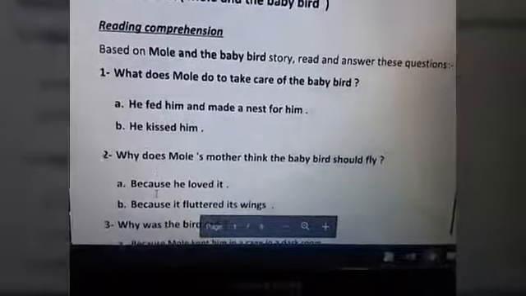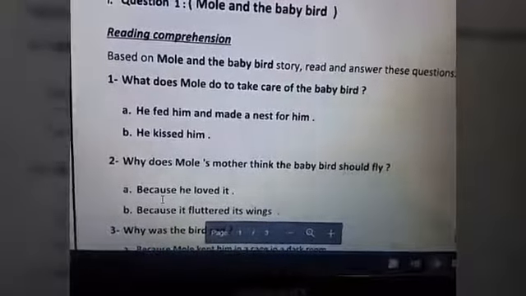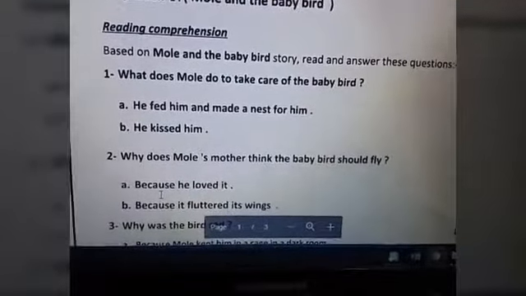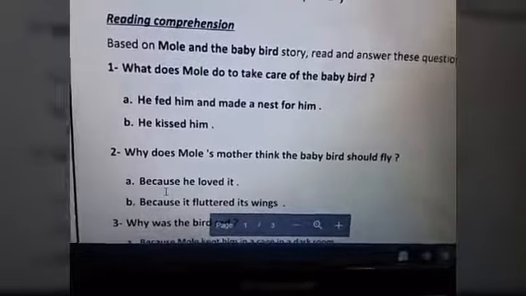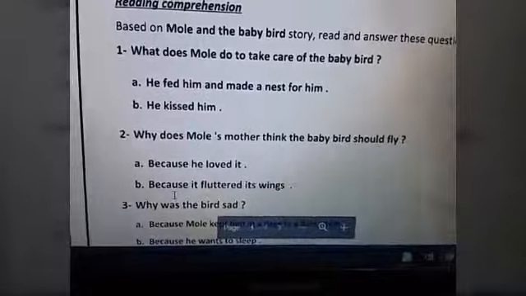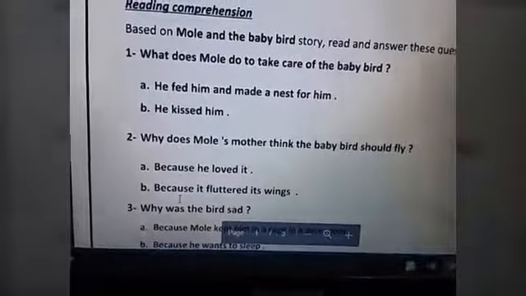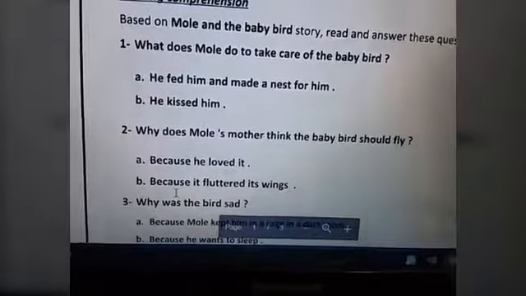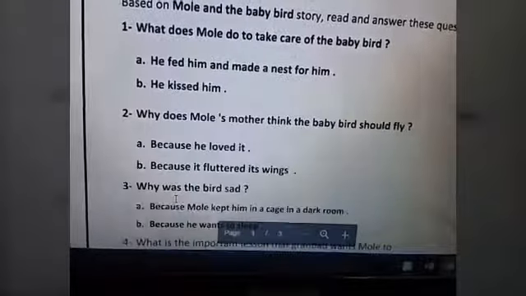Number 2. Why does Mole's mother think the baby bird should fly? Why did Mole's mother say that this baby bird should fly? Because he loved it, or because it fluttered its wings? Yes, letter B. The answer will be letter B.